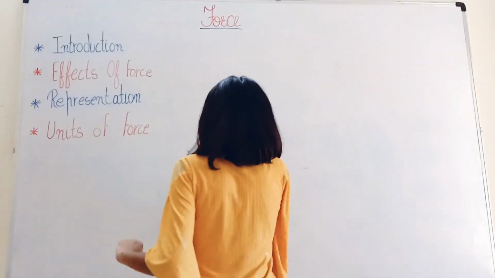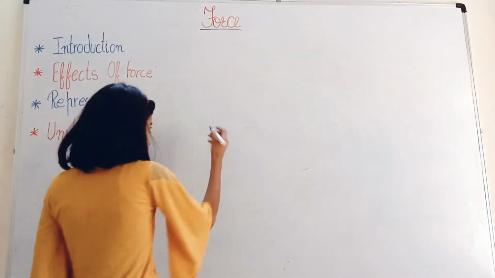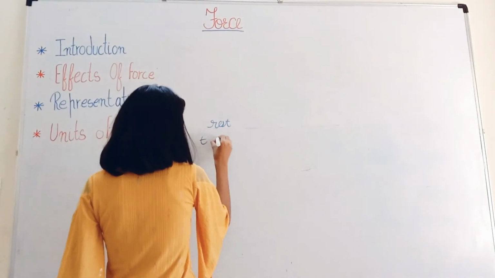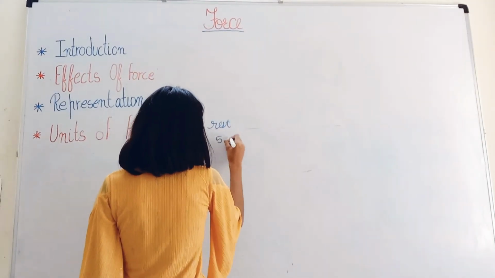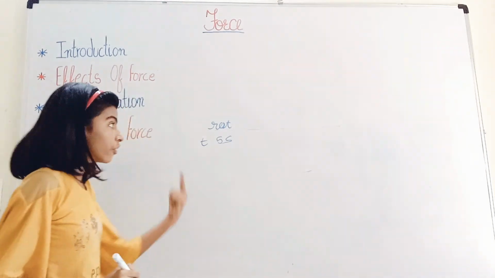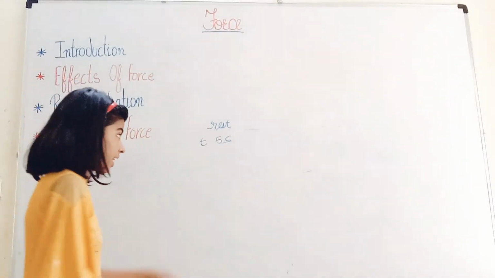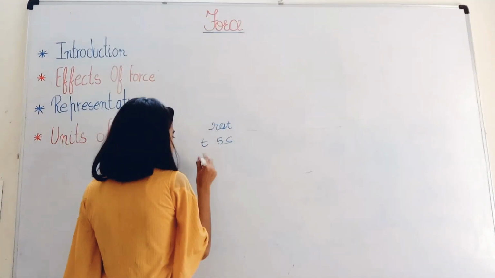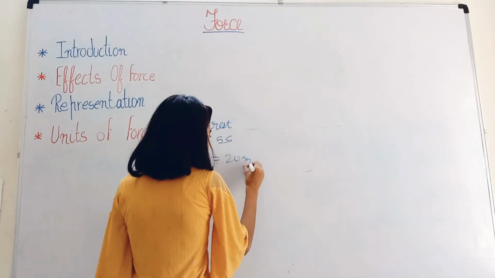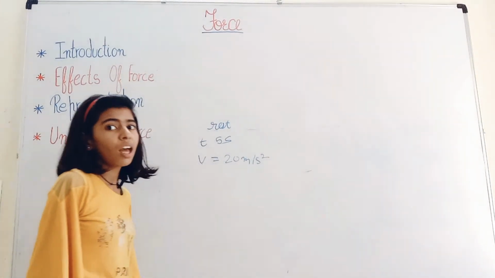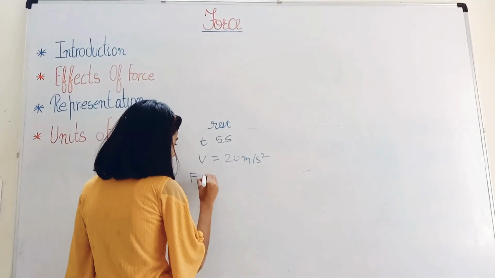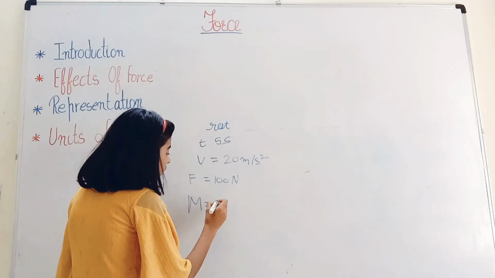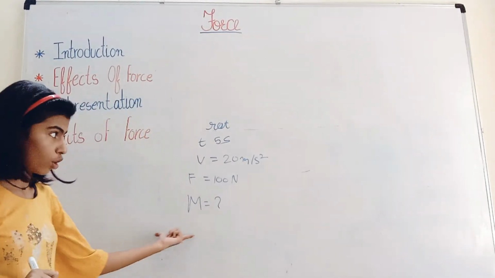In the next question, the object is at rest, and the time is given as 5 seconds. The final velocity after the 5 seconds is 20 meter per second, and the force applied is 100 newtons. So we have to find out the mass of the object.